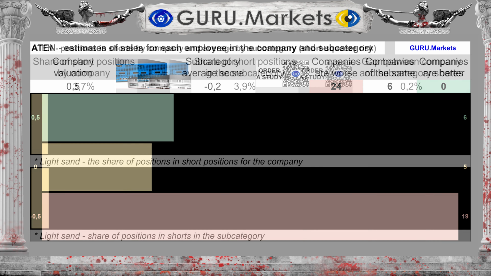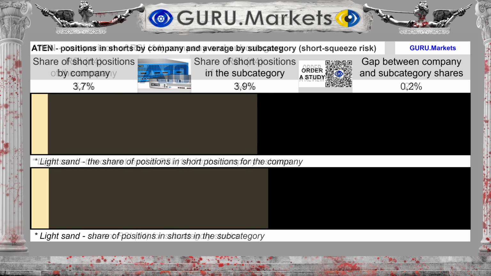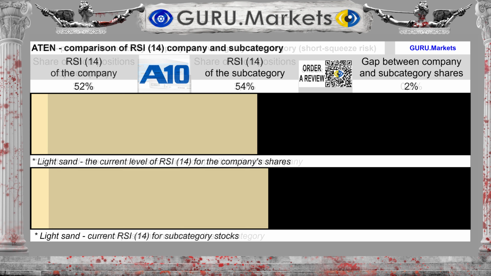Shares for sale correspond to 3.7%, with a subcategory average of 3.9%. This is the valuation of a short squeeze. Technical indicator RSI 14 shows a level of 52% for the company A10 Networks Incorporated, whereas in the subcategory this level is approximately 54%. Technically, subcategory securities are valued in the same way as stocks A10 Networks Inc.